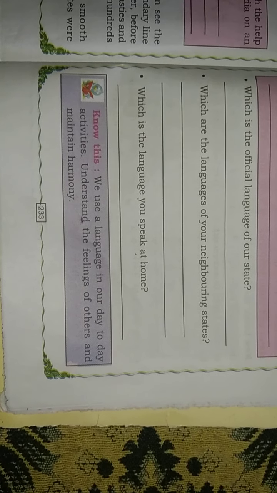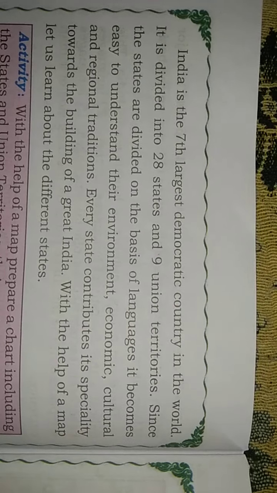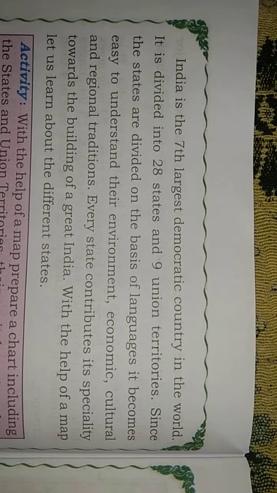Next, you should know this. We use language in our day-to-day activities to understand the feelings of others and maintain harmony. Next, India is the seventh largest democratic country in the world.